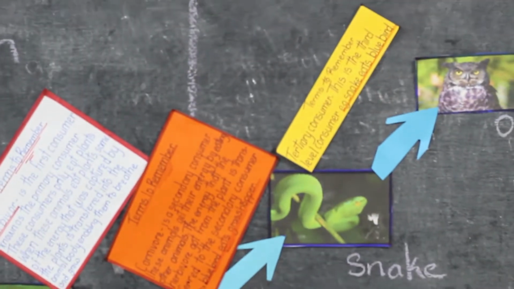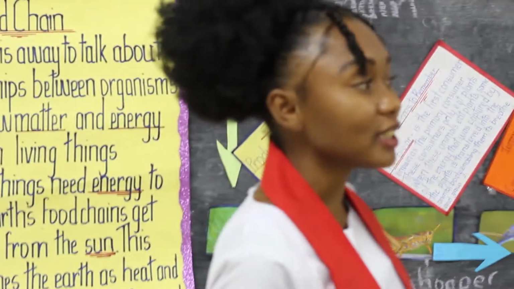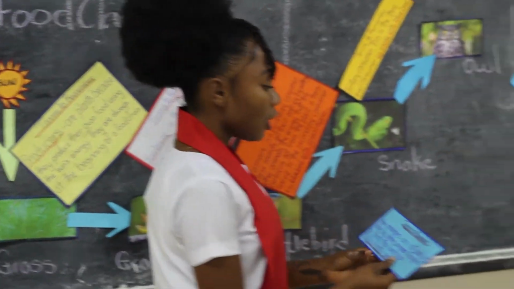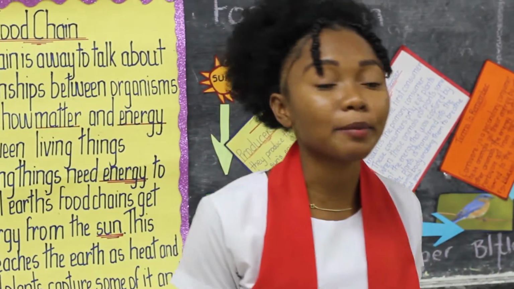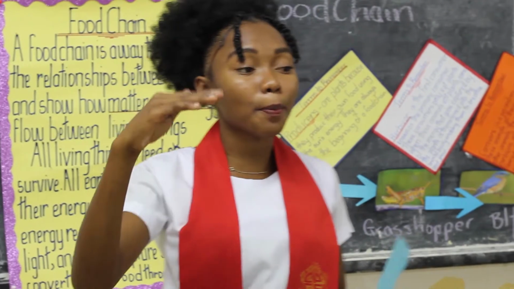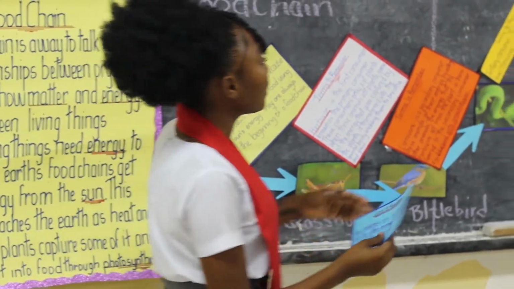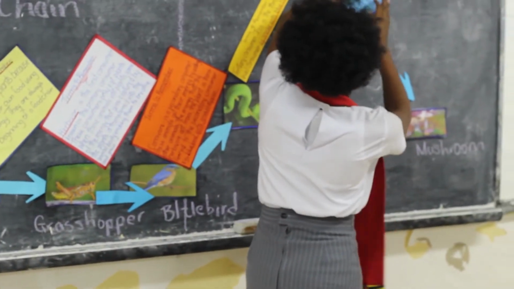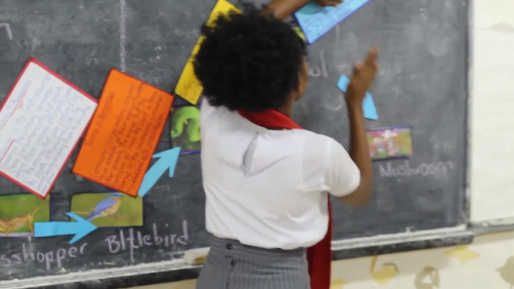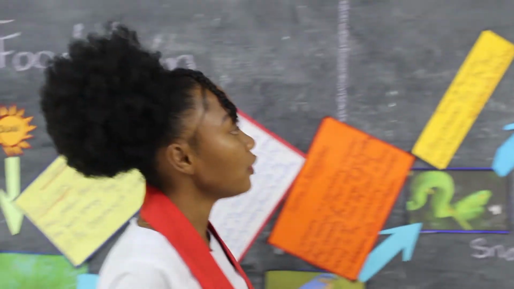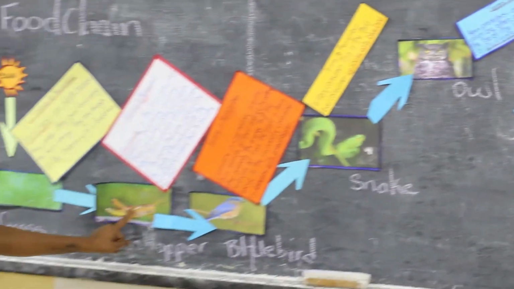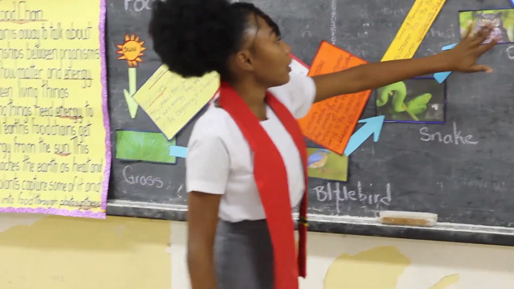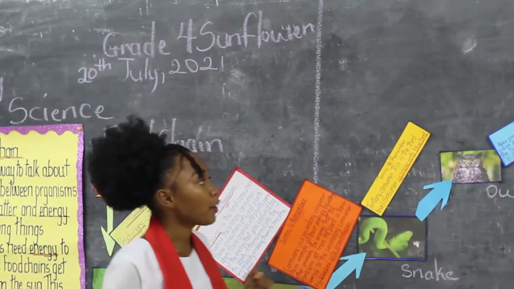Alright, everybody? We now go on to the apex predator, which is that of the owl. Now, apex predators are not hunted, meaning no other animal eats them. Okay, they are at the top of the food chain. So we're going to label the owl as the apex predator, because he's at the top of the food chain. Nobody else is eating the owl. So, we have the grasshopper, bluebird, snake, owl. Owl is the apex predator.